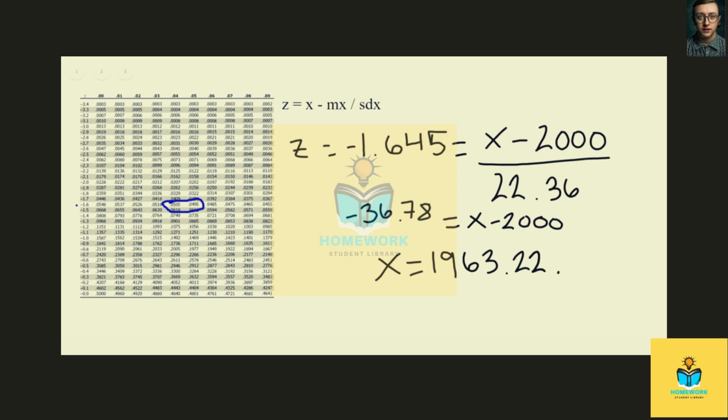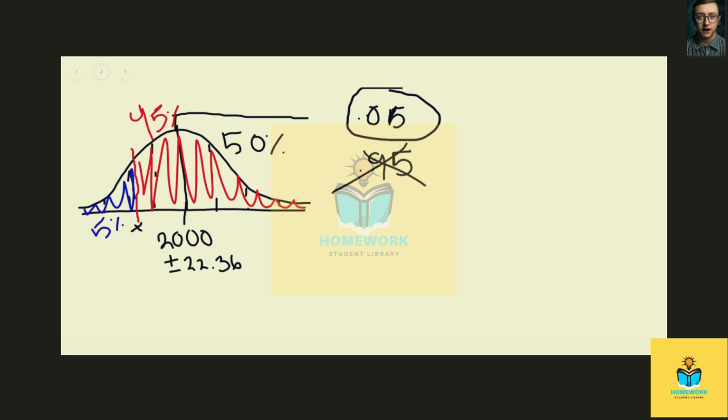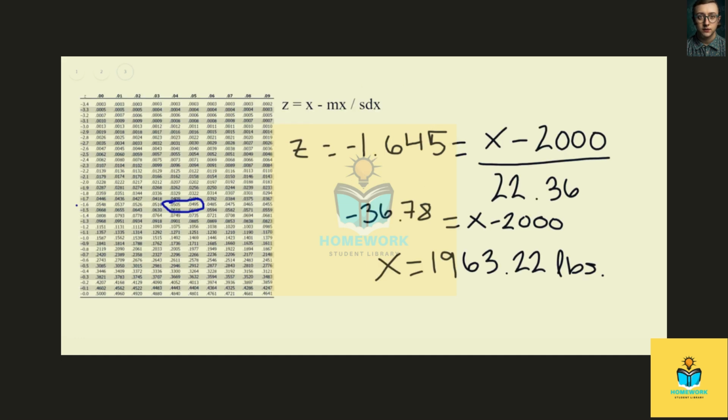And in this case, we have our unit as pounds. All right, so if we come back over here to our curve, we were looking for this x value right here, right? That x is this x, which is that 1,963.22 pounds. So this value right here is going to cut off the upper 95% of all size 20 samples, or size 20 sample averages.